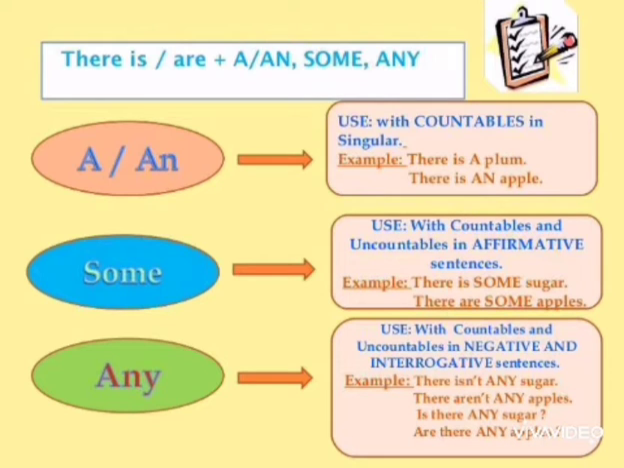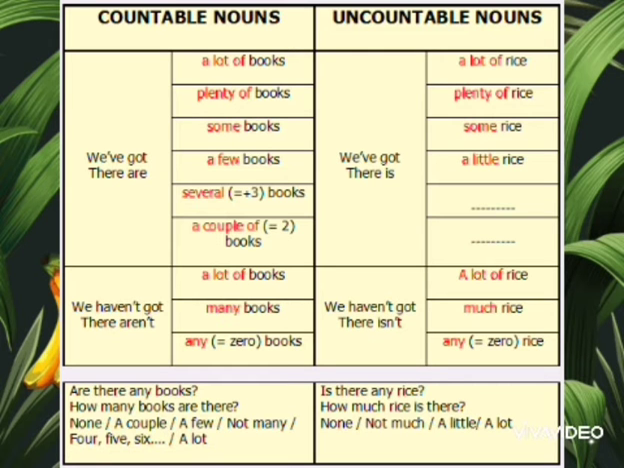For example, there is not any sugar, there are not any apples. Is there any sugar? Are there any apples? I will also show you some more examples. Just look at the column of countable nouns. We have, there are a lot of books. There are plenty of books. There are a few books. There are several books. There are a couple of books.